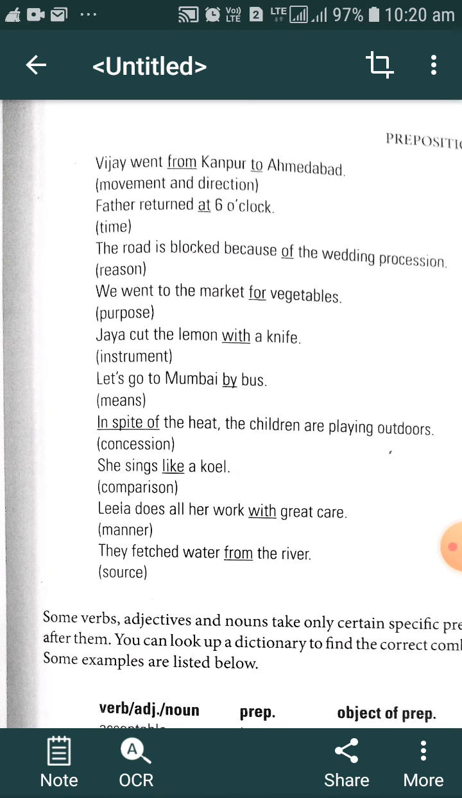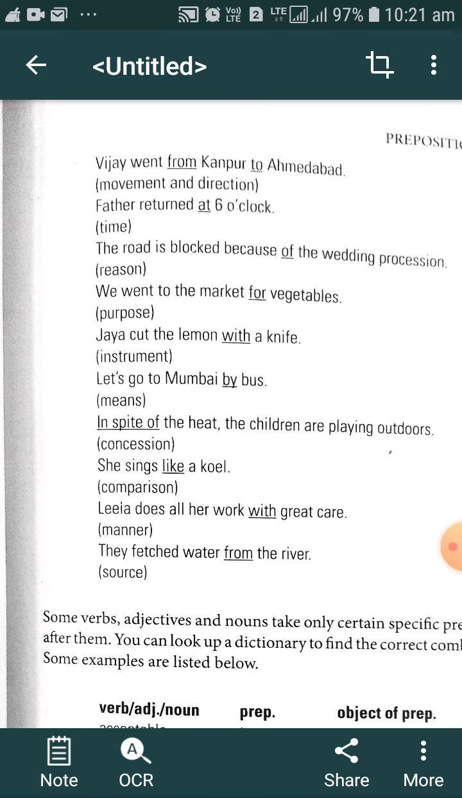The road is blocked because of the wedding procession. This is called reason: of indicates reason. We went to the market for vegetables. Here, for indicates purpose. Jaya cut the lemon with a knife. Here, with indicates the instrument. Let's go to Mumbai by bus. That indicates the means, the thing with the help of which we can perform our action.